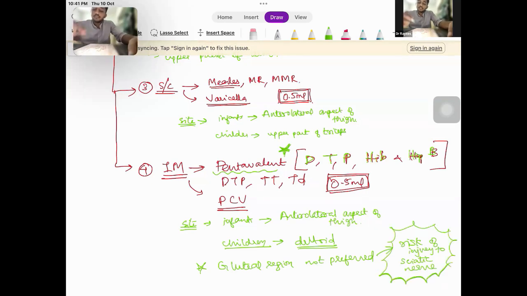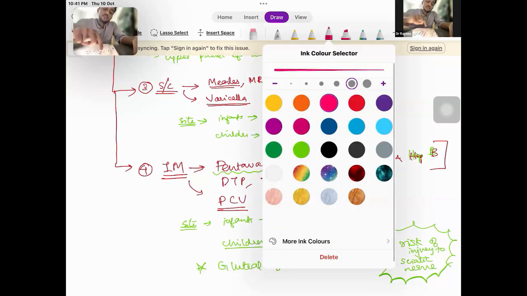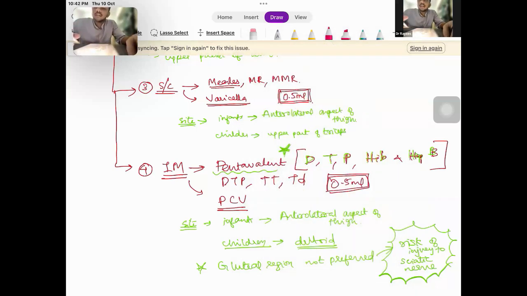Always remember, in infants, it is the anterolateral aspect of thigh. So one question was asked: which muscle is the ideal muscle? And the answer is vastus lateralis. This was a previous question. So this is the muscle that is found in the anterolateral aspect of the thigh.